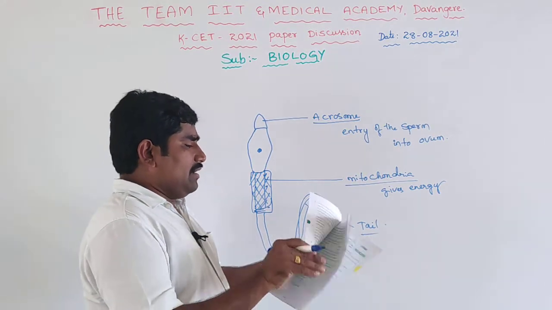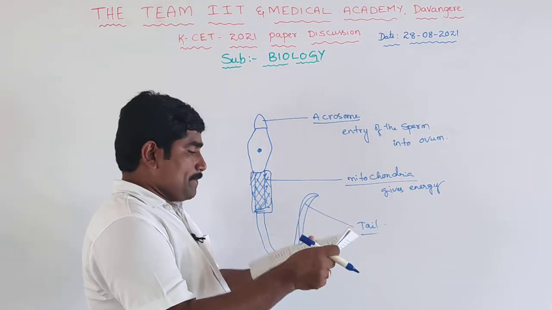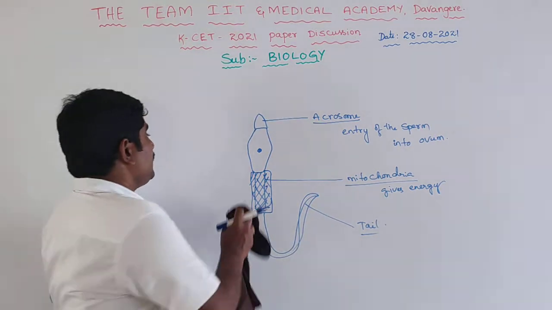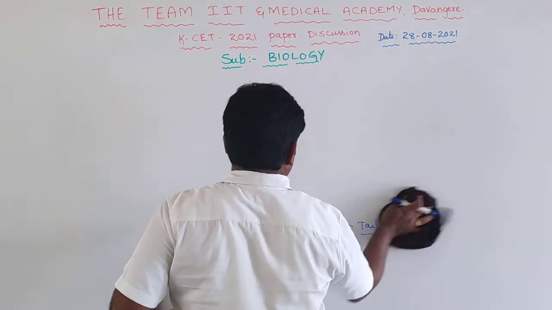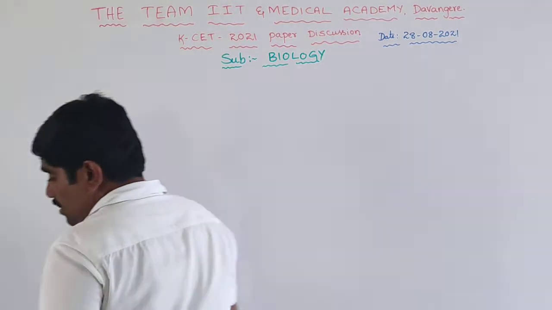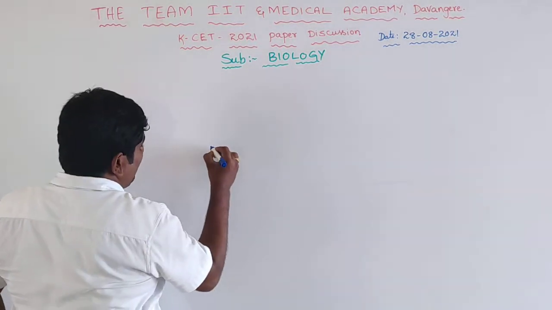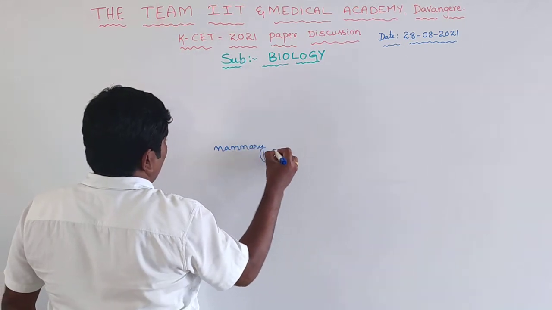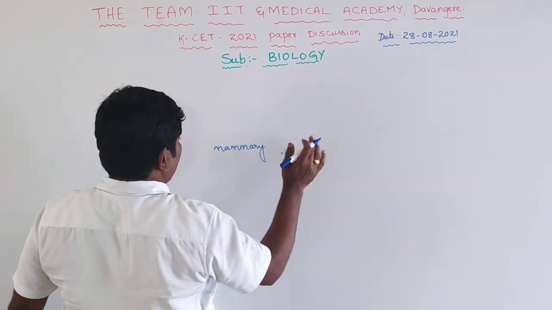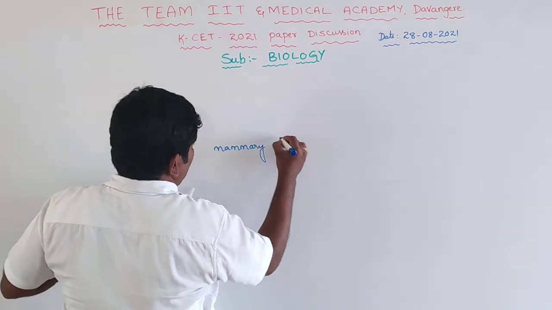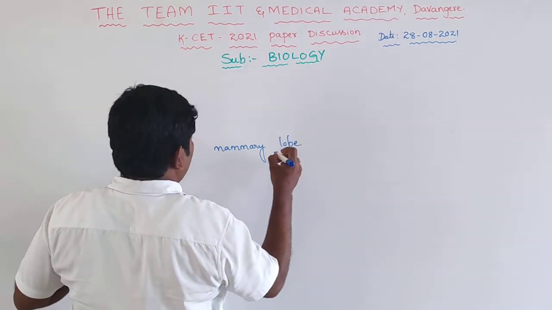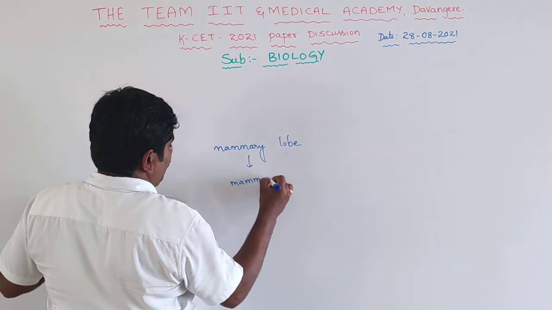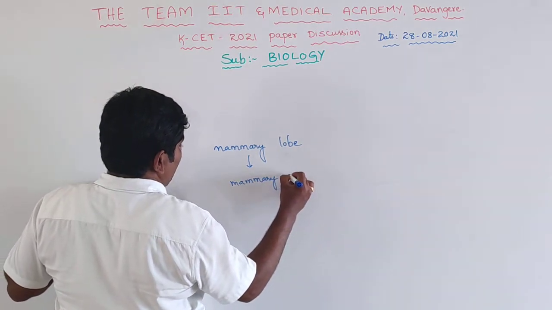Next one, the 13th. Let us see the mammary tubules. Mammary glands contain mammary lobes. The lobes contain alveoli.